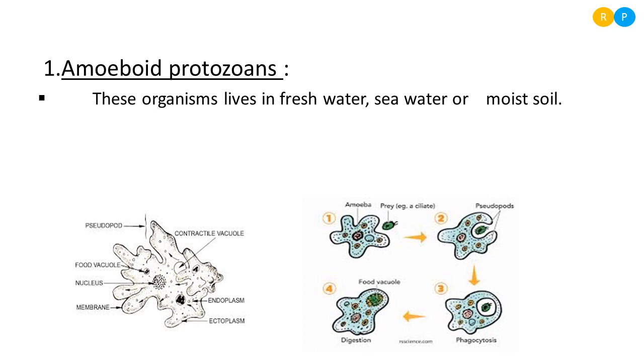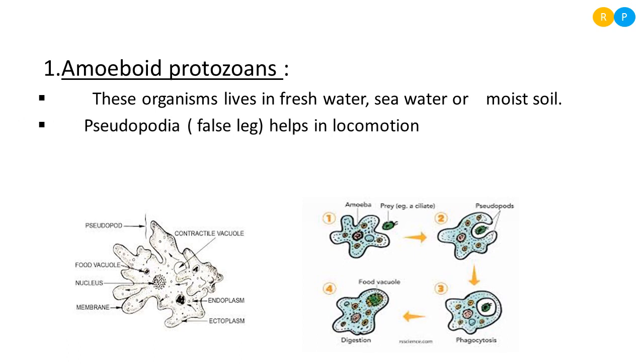So you get a clear idea regarding the amoeboid protozoan habitat here: some are freshwater, some are marine, and some inhabit moist soil, where the water content is more.